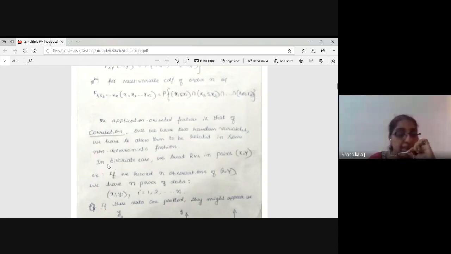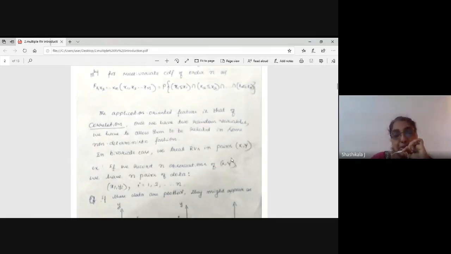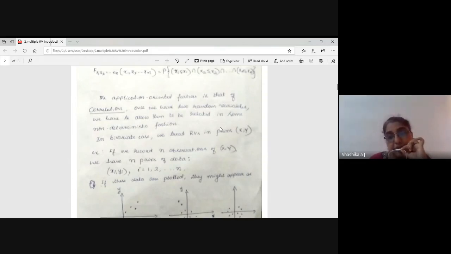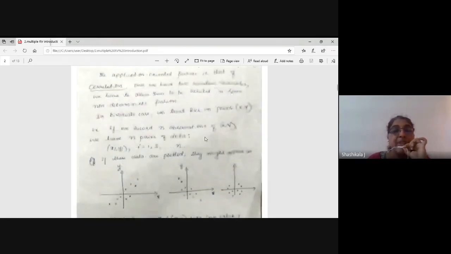In the bivariate case, when you take any experiment or observe the data, always one set of data means we are taking the pair X and Y. For example, if you record n observations of X and Y, we have n pairs of data, each xi comma yi. Both together give us one observation for i equal to 1.